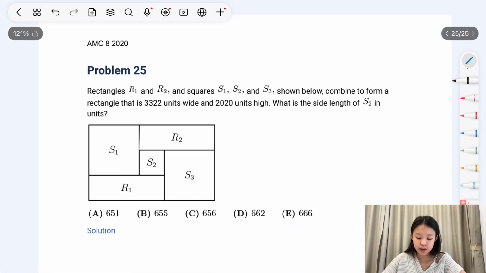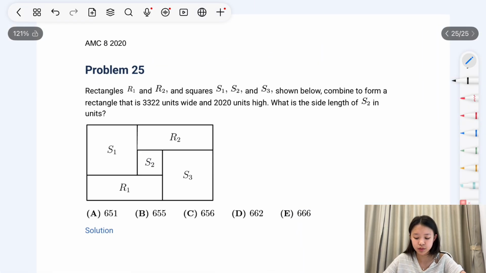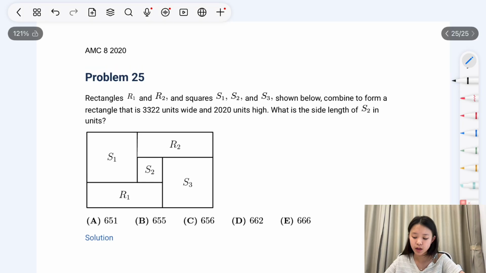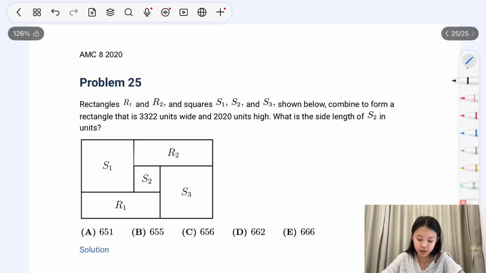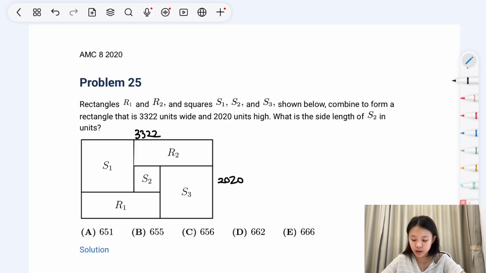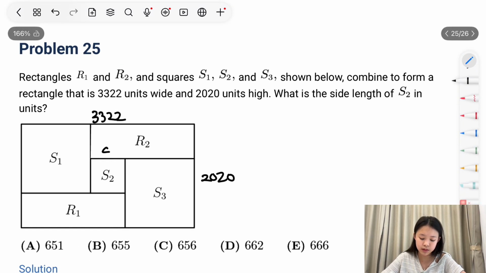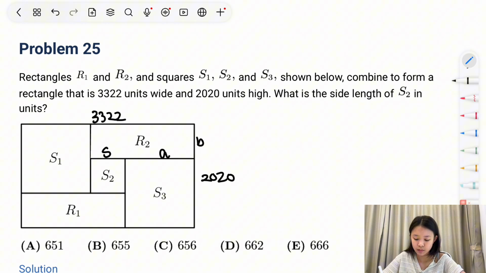Problem 25. Rectangles R1 and R2 and squares S1, S2, S3 combine to form a rectangle that is 3,322 inches wide and 20 inches high. What is the side length of S2 in units? So let's assume S2 has a side length of s, S3 has a side length of A, and R2 has a side of B. A plus B equals 20, and 2A plus s equals